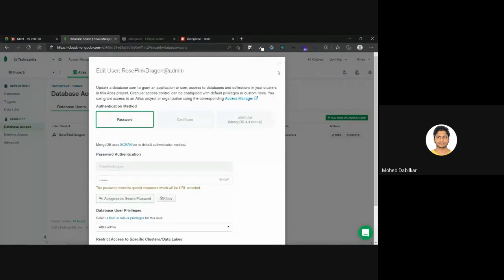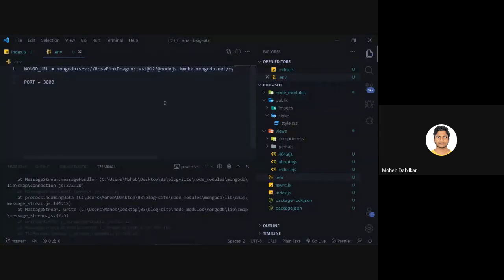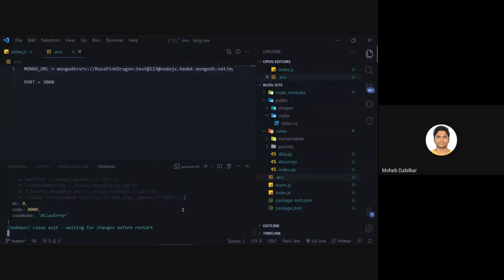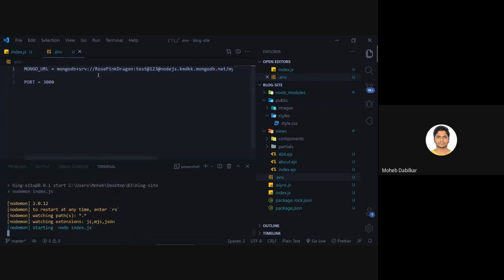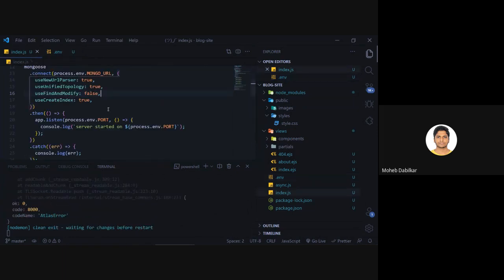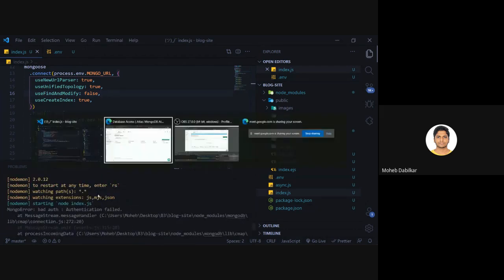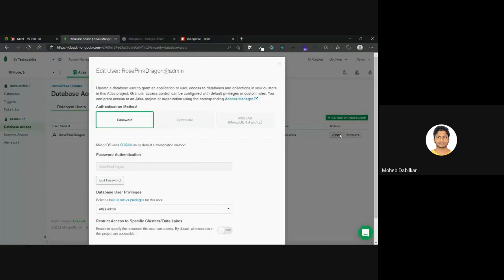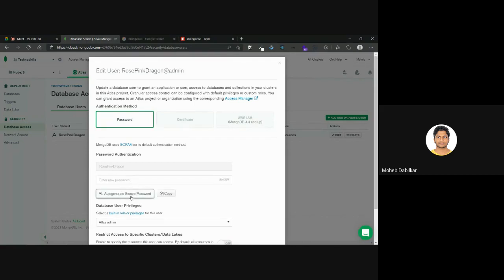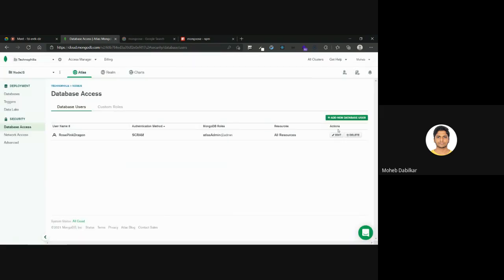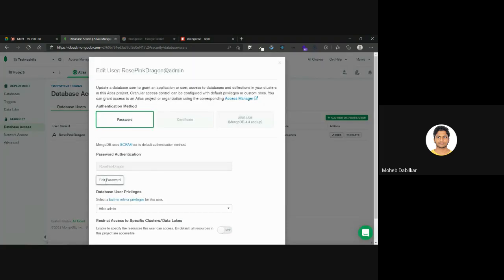Fine, nice. So hopefully, we need to obviously restart our server every time we change our env file. So now it should be working. Okay, still says authentication failed. Let's just go over here, create an automatically generated secure password, and edit password.